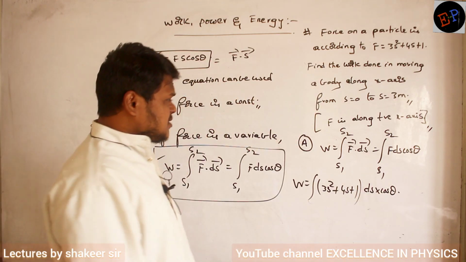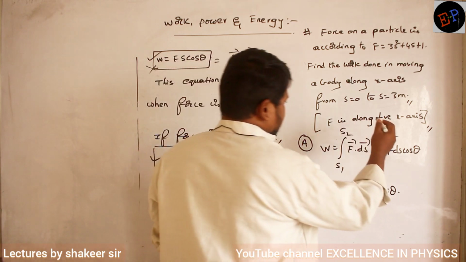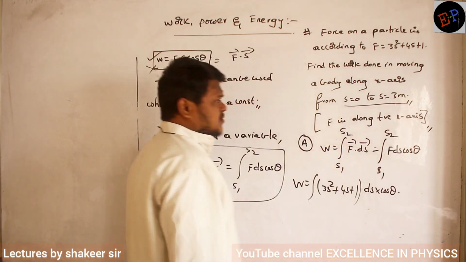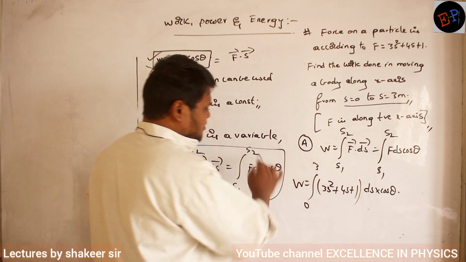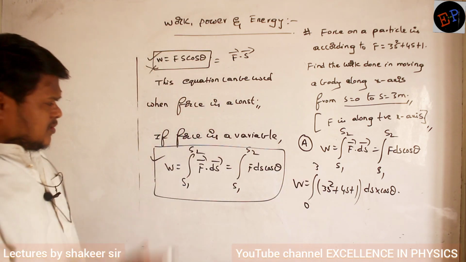Then force is applied from where to where? I want to calculate work done from s is equal to 0 to s is equal to 3. So limits of integration are 0 to 3. Clear? Now do the calculation.